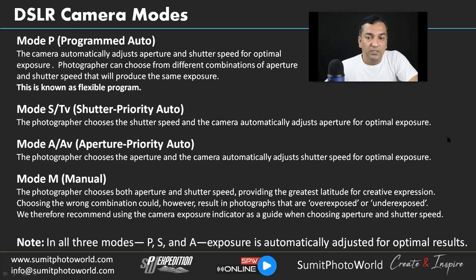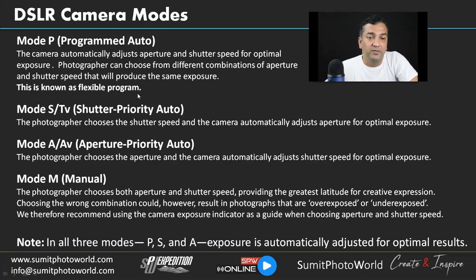So now we will dig a bit more into the camera modes and try to understand how they work and how they function. Mode P, programmed auto mode. The camera automatically adjusts aperture and shutter speed for optimal exposure. The photographer can choose from different combinations of aperture and shutter speed that will produce the same exposure. This is known as flexible program mode.